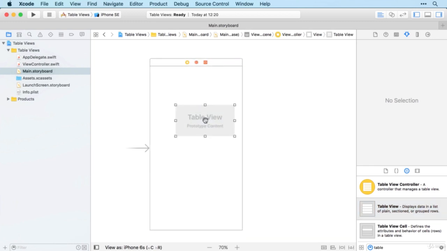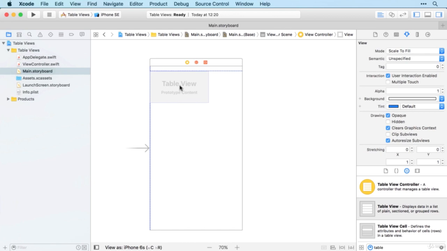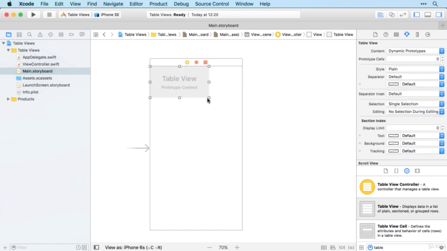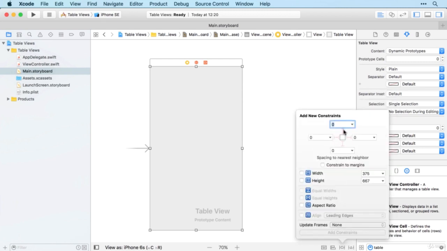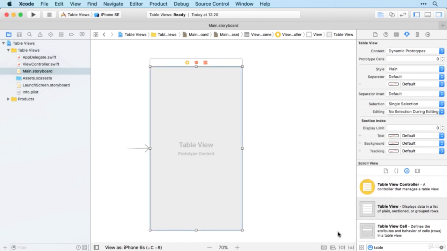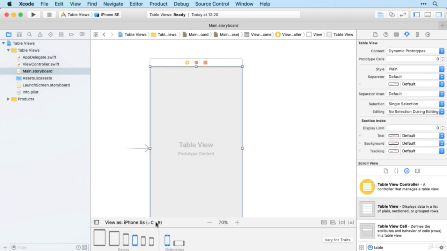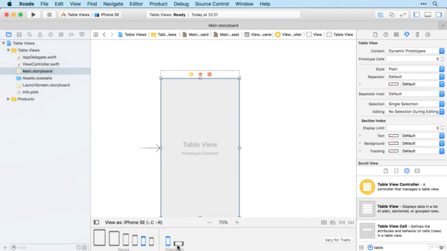And there it is. I'm actually going to stretch it all the way to the edges of the screen. And while I'm here, I'm going to set up constraints for it, so it will be stretched full screen regardless of screen size or orientation.